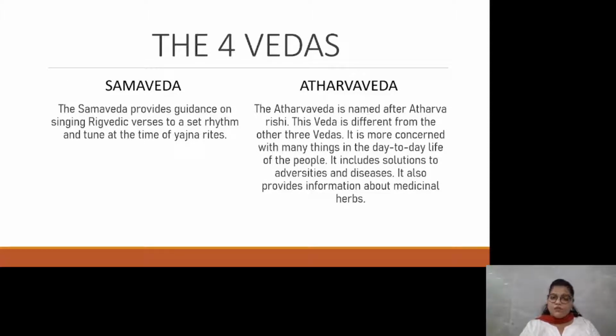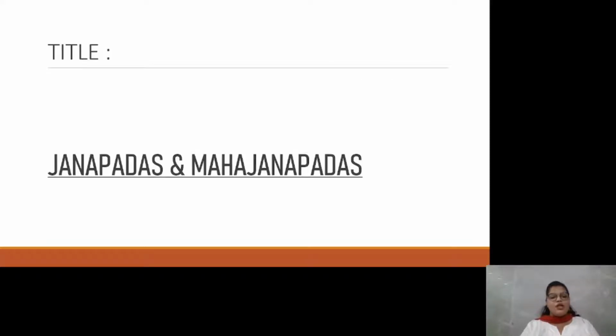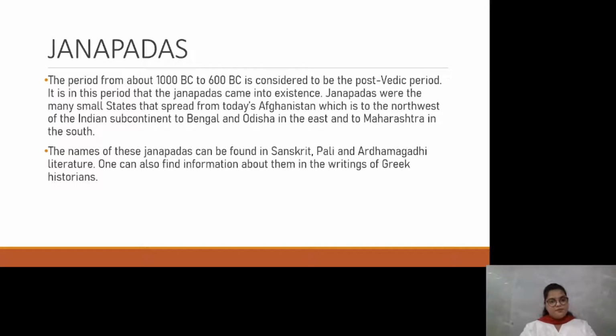We've all seen what Vedic civilization was. But today, we'll be learning what happened after the Vedic civilization. Yes, that's correct. The topic for today is Janapadas and Mahajanapadas. So students, we've seen what Janas mean. Janas were the small tribal community that used to govern. And Janapadas means when the Janas started settling down. That is when the Janapadas came into existence.